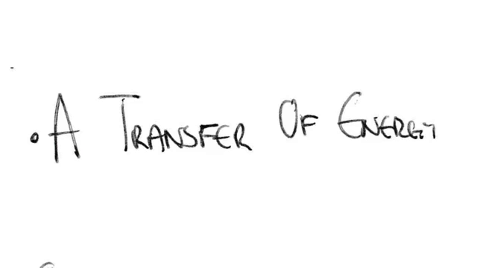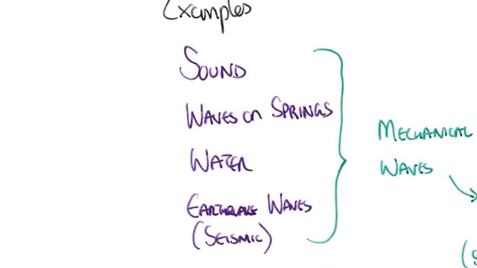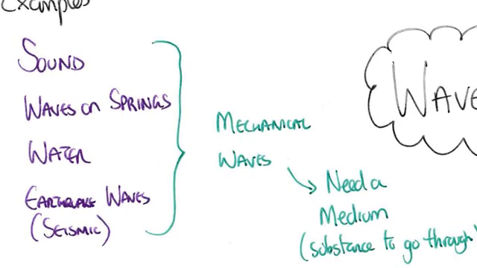Light waves are a wave because they transfer energy from one place to another without material moving from one place to another. Examples of waves are sound waves, waves on springs, waves on water, and earthquake waves known as seismic waves. Now all of these waves are mechanical waves and they need a medium to go through. They need a substance to go through.